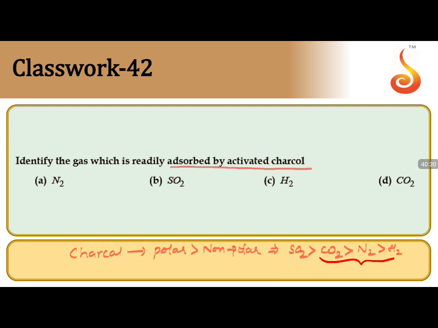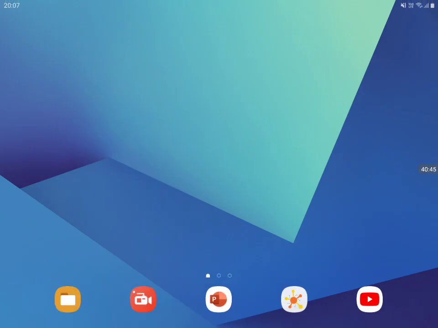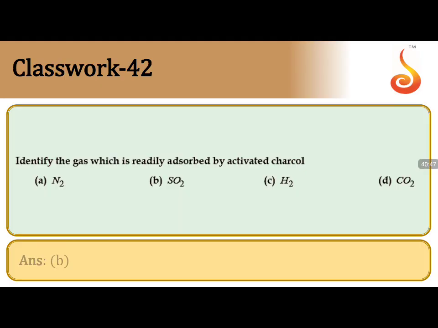All these are non-polar, but on molecular weight basis we will write them, and this is polar. So SO2 is a polar molecule. Remaining all are non-polar molecules. So the answer for this should go with a polar molecule, and that polar molecule will be option B, that is SO2.